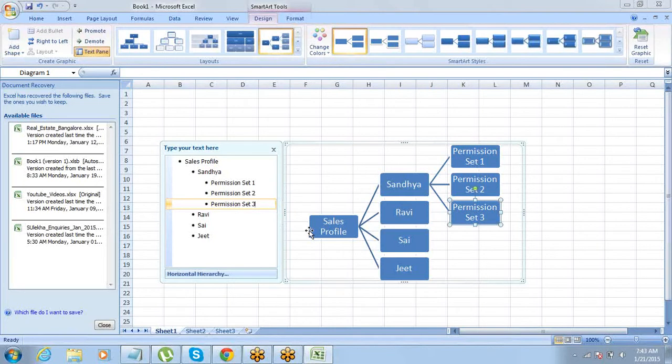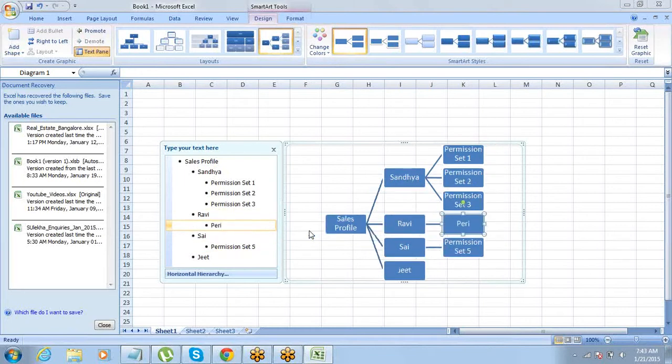The same way, maybe Sai requires another set of permissions which others do not need. So the company can create another permission set for Sai. Ravi requires the same permission set too. Fine. So this is how it can be done.